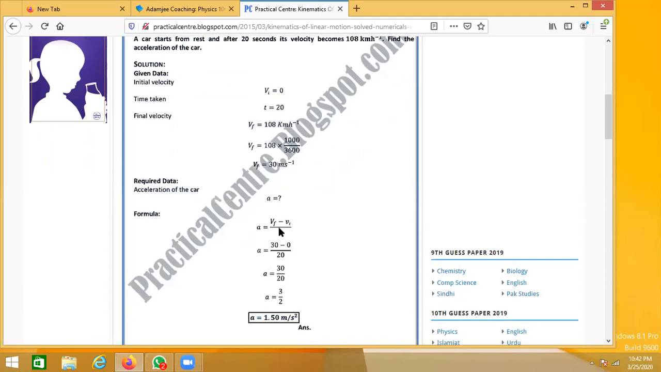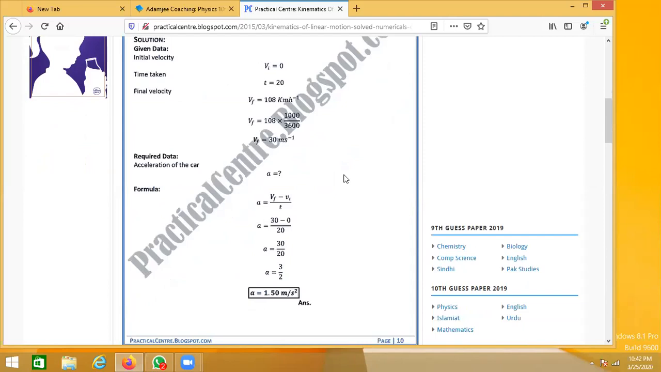Okay. So here we are again using the same formula of acceleration: final velocity minus initial velocity divided by time. We just have to put the values in, and you can see we have found the answer, which is 1.5 meters per second square.